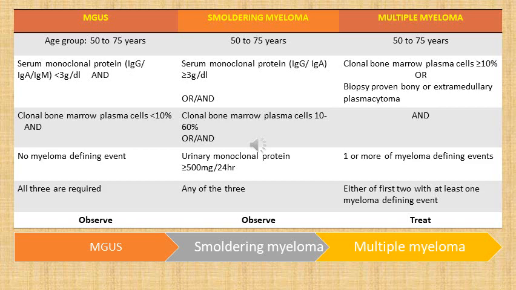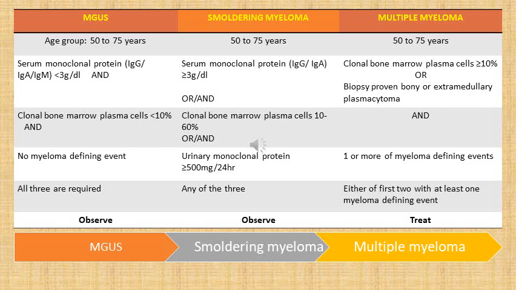As we discussed in the introductory slide, MGUS or monoclonal gammopathy of undetermined significance, smoldering myeloma and multiple myeloma are a continuum of one disease. So we will be discussing these 3 conditions together. All of these 3 conditions occur in a later age group, which is around 50 to 75 years.